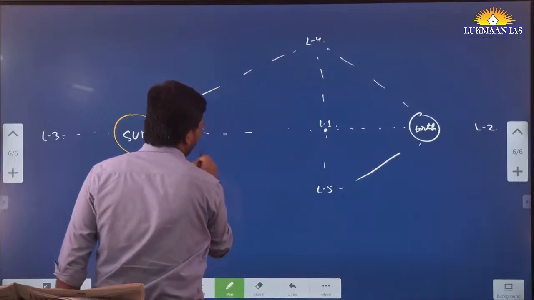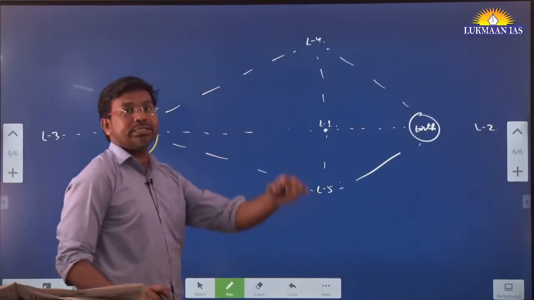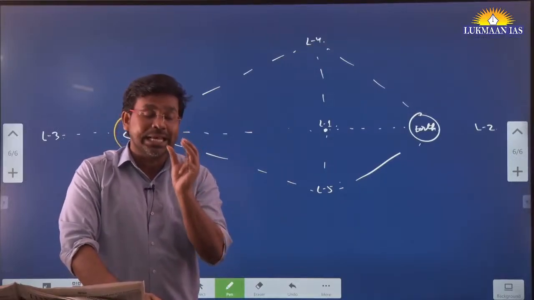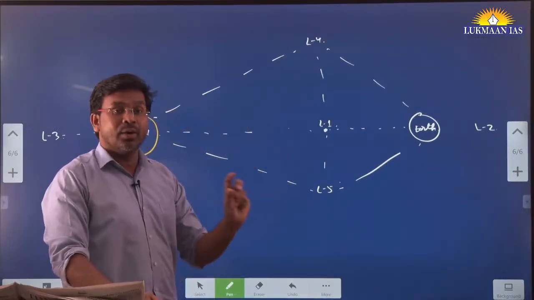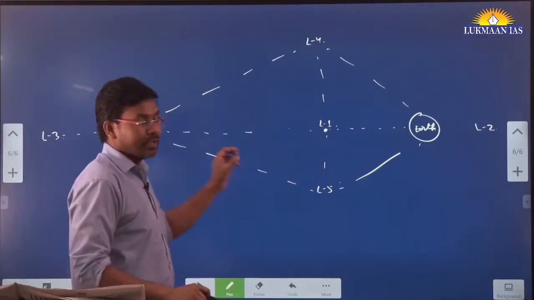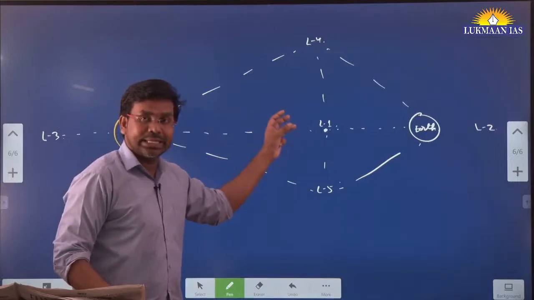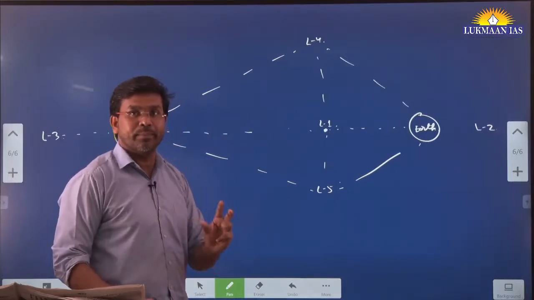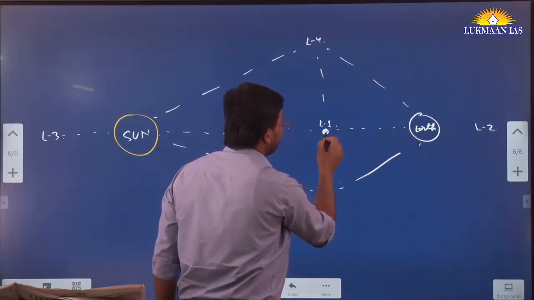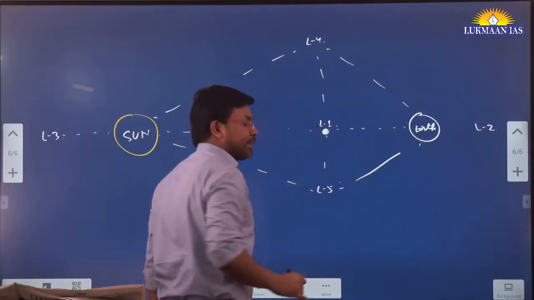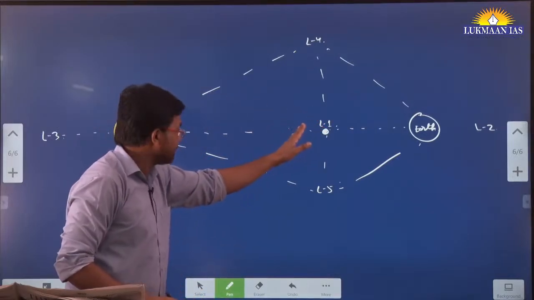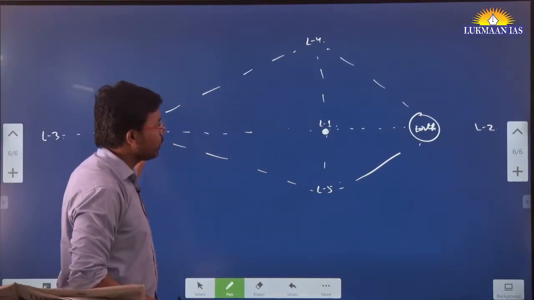Okay, so what are Lagrange points? Lagrange points are those places where a spacecraft is going to experience very less amount of gravitational force from Earth or from Sun. It will be able to stay in a stable equilibrium in this particular location. Okay, so once we are able to send and locate a spacecraft over here, from here it will be able to study the Sun, because it has a direct visibility to the Sun.